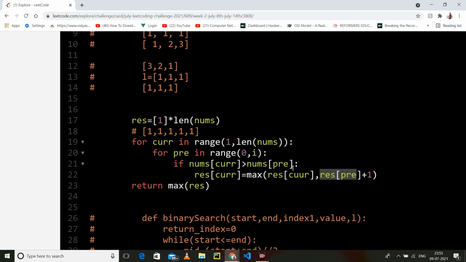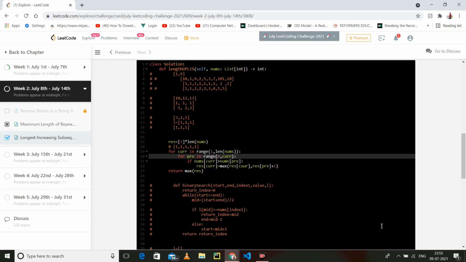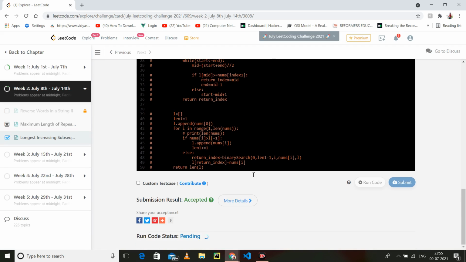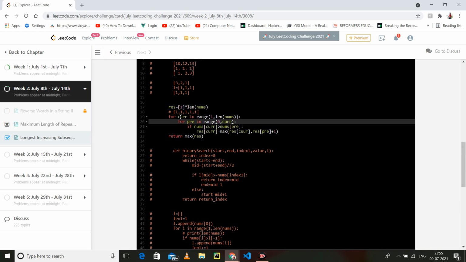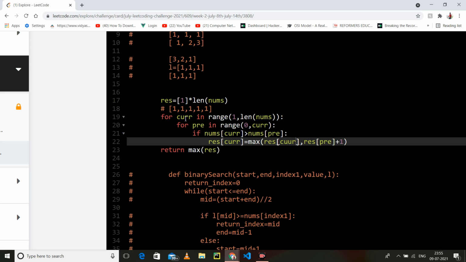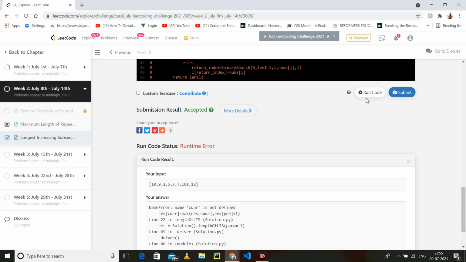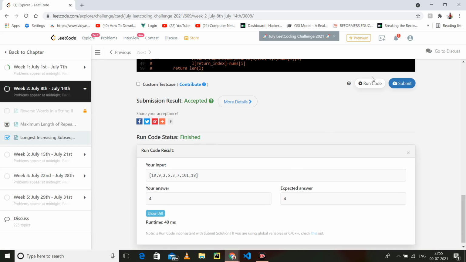i is not defined, somewhere I have defined i. So okay, this is the current index, curr. This is current, this is current. So there is a syntax error, you should not do that. So it has been done.